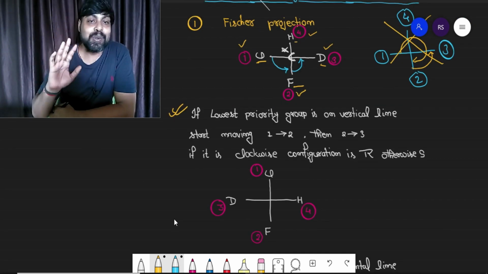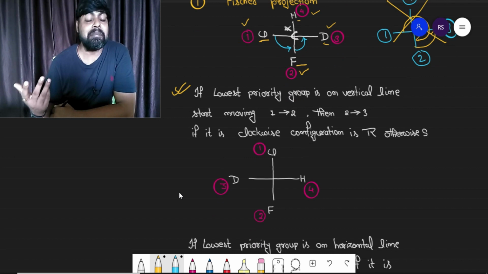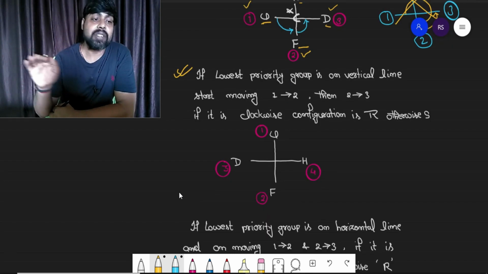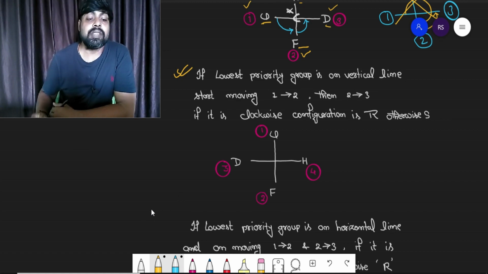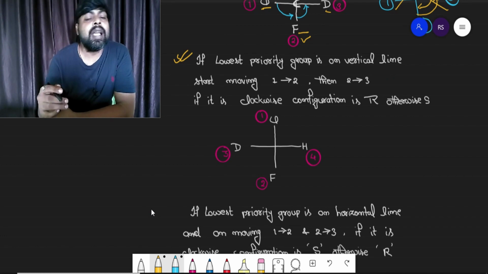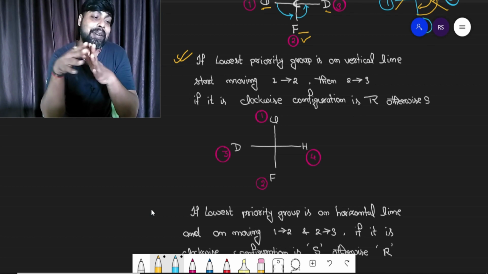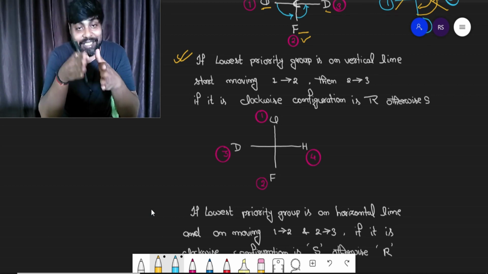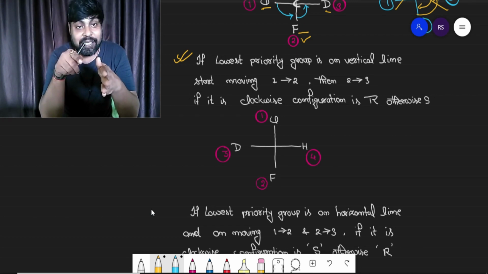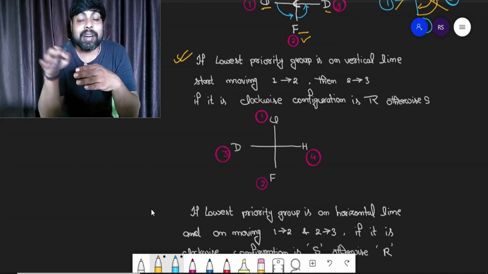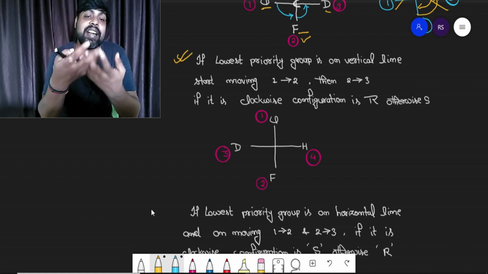I think first rule is clear to you. Now the next case, it may happen the lowest priority is on horizontal line. The lowest priority atom or group of atom is on horizontal line. If it is so, again you start moving 1 to 2, 2 to 3. In previous case the lowest priority was on vertical line. If it is on vertical line, movement of clockwise was R. Now if the lowest priority is on horizontal line, movement of clockwise will be assigned as S configuration.